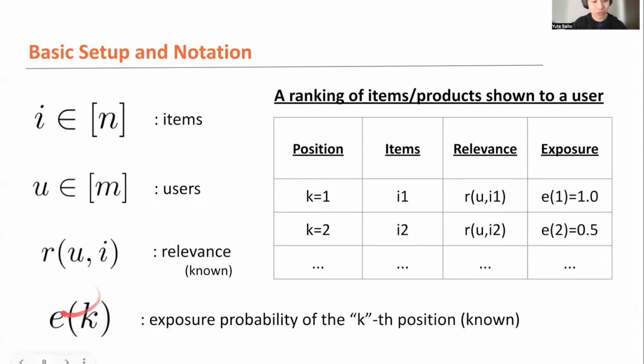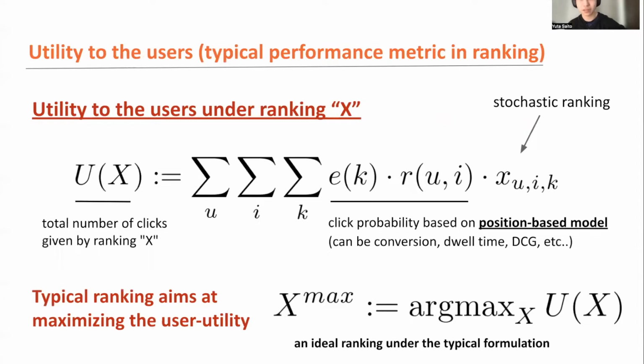And it's also important, the exposure function, the exposure probability of each position k. But this exposure function is also assumed to be known, right? It's also important to talk about how to estimate exposure from the data, but this is actually kind of an independent topic. So let's focus on how to compute ranking to ensure fairness, given the ground truth relevance function and also the ground truth exposure function. So maybe the first metric to define is the typical performance metric, the utility to the users, and the ranking x, right? So I'm going to denote the ranking by x.